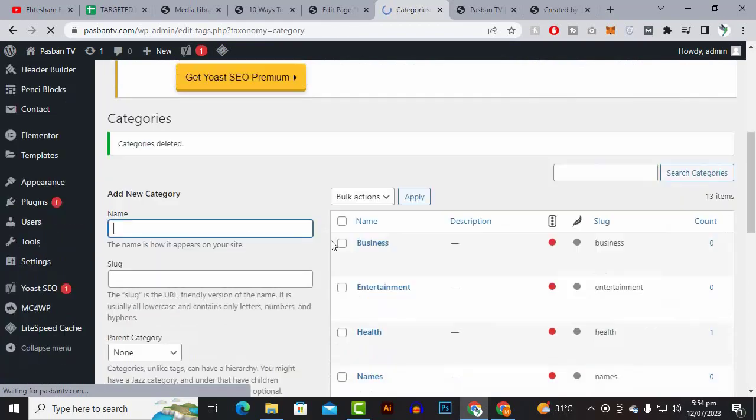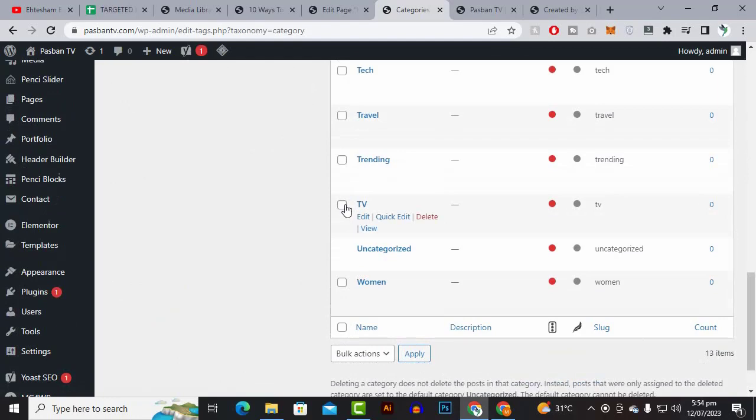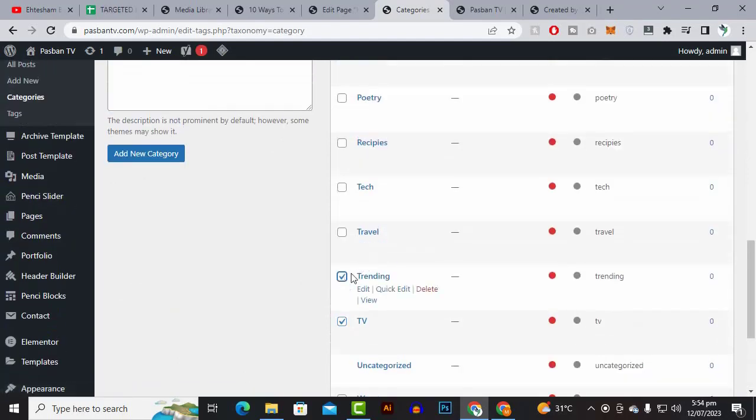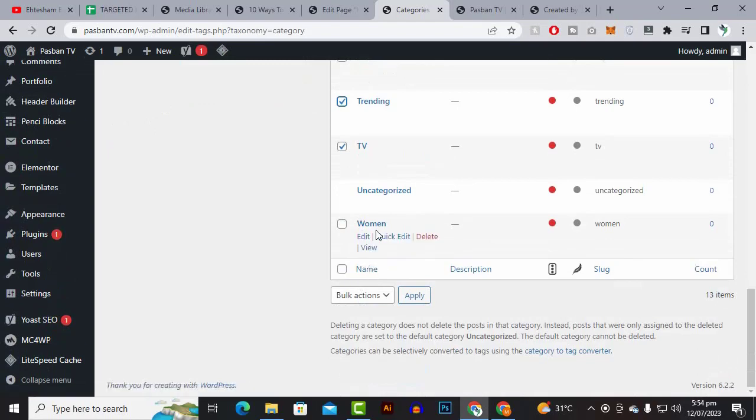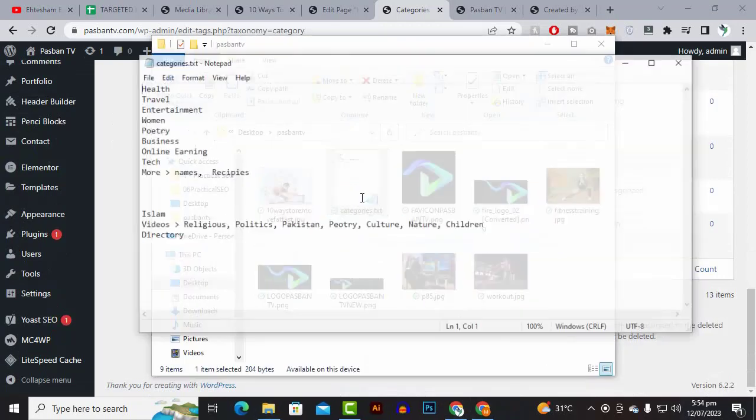We will again recheck the list. Maybe on the second page we have certain categories. Women, we need women, I think. And TV is there, we don't need TV, we don't need trending. Do we need women or not? I will just recheck because we have the list of categories.